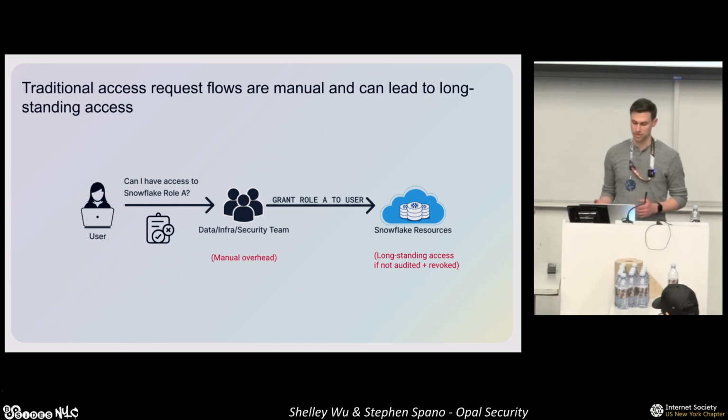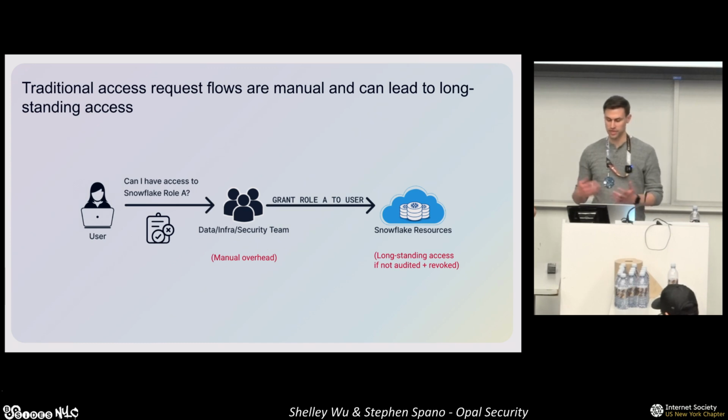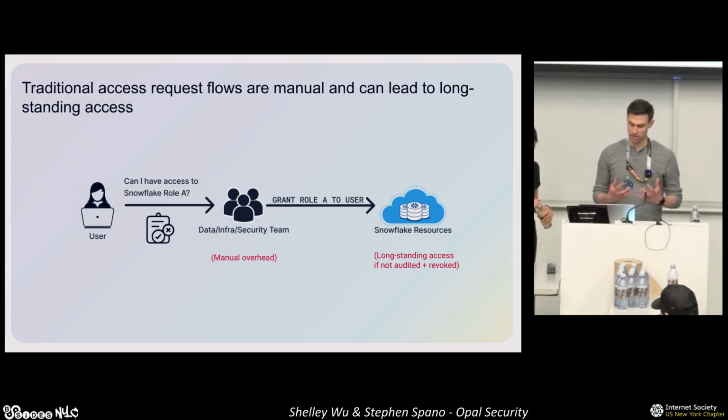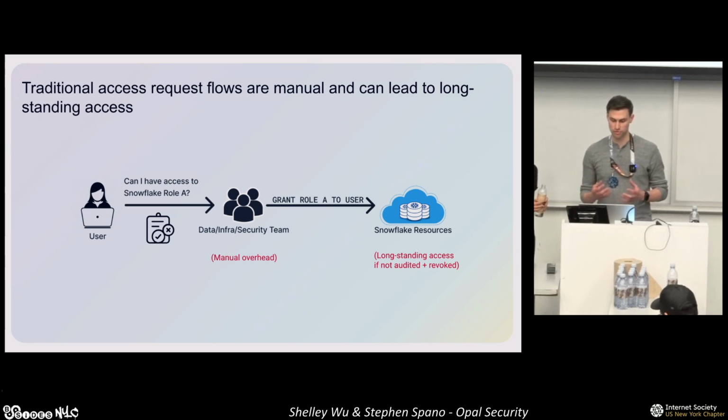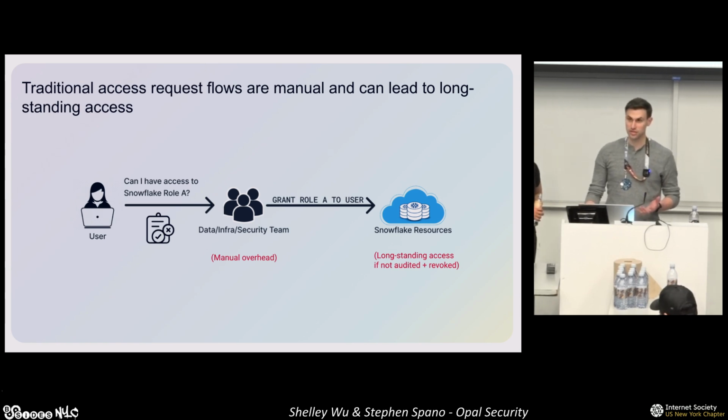If you're a Snowflake admin, you probably get flooded with requests from employees trying to get access. You may have them create a ticket, then have some back and forth discussions trying to understand what permissions they need. And now on top of keeping all the infrastructure up and running, you need to find some time to work through the queue of access requests and fulfill them. A process like this tends to be very slow and repetitive. Additionally, if you're not routinely auditing and revoking grants, you may end up with access sprawl, and now you have to clean up a bunch of privileges employees are not actively using.